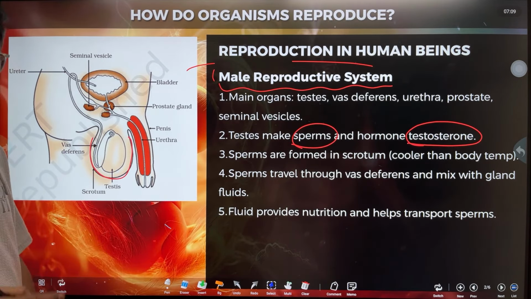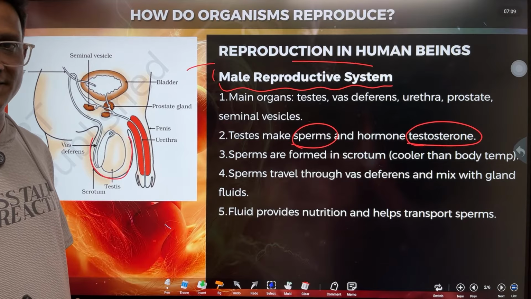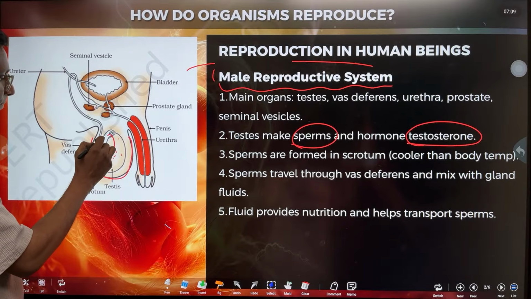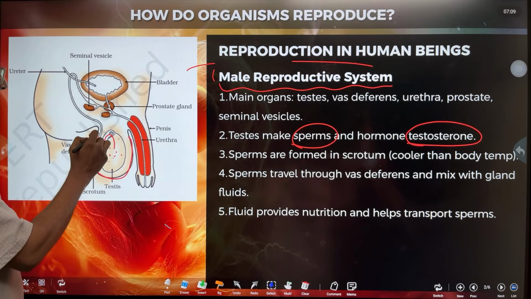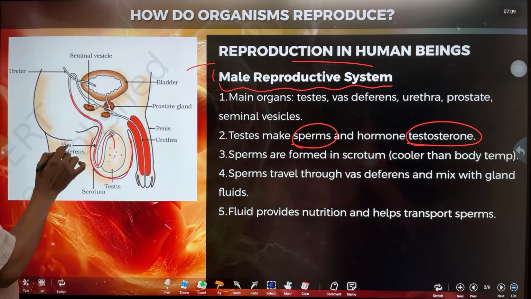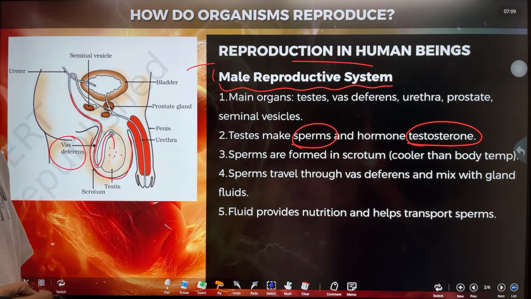How many testes are there? Two. A pair of testes are present. So here the sperms are produced, and whatever sperms are produced, they pass through a tube and travel through this tube. What is this tube called? This tube is called the vas deferens.